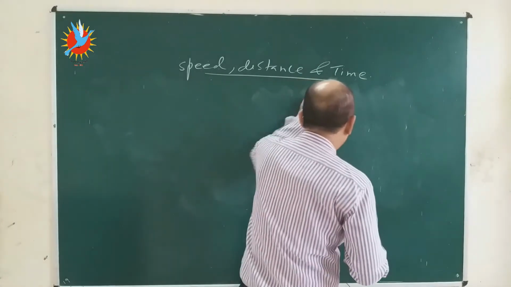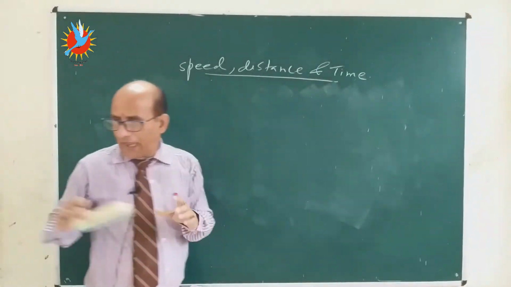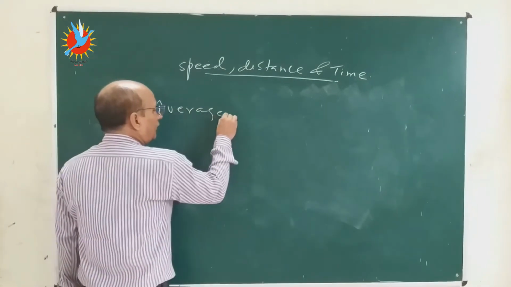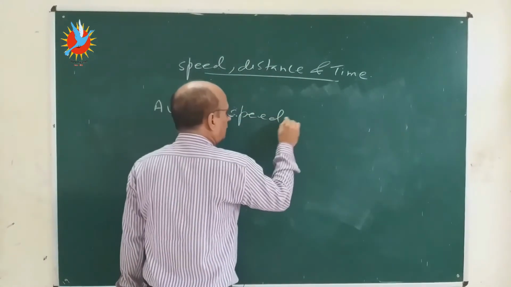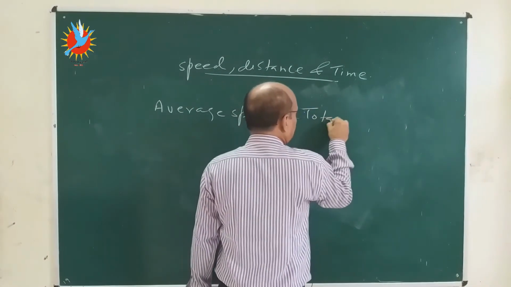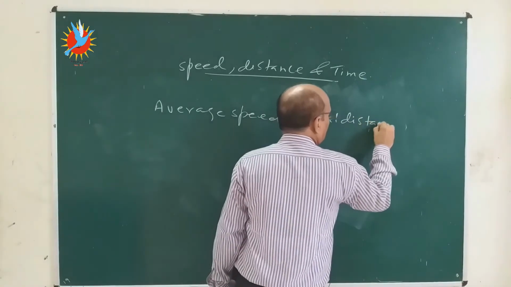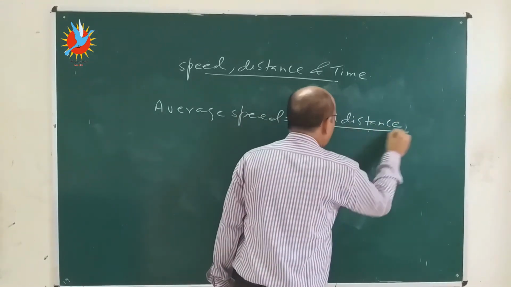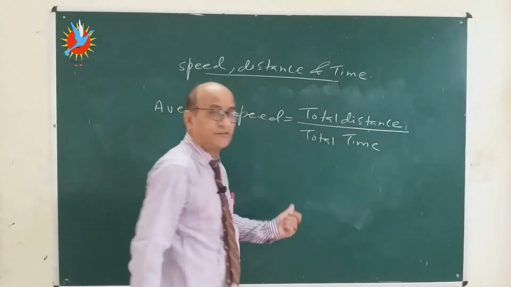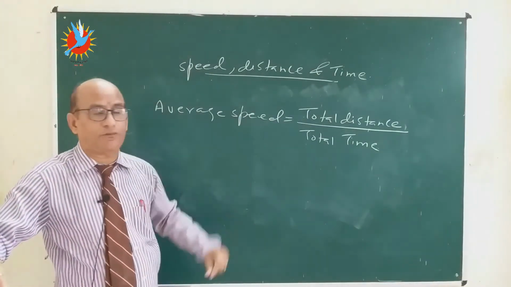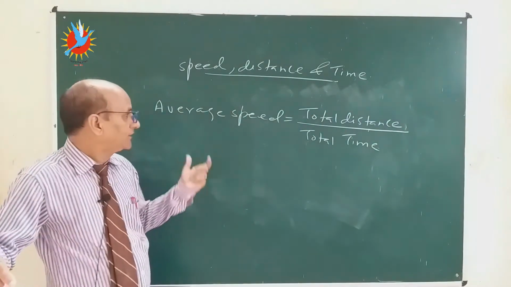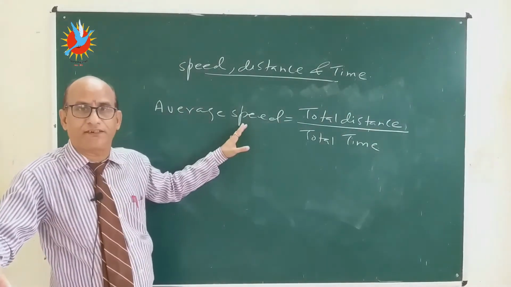Now one more thing is given, average speed. There are also so many questions on this topic. What is the average speed? This is the total distance traveled divided by the total time taken. What is the meaning of total distance, and what is the difference from the distance word used in the previous formula? What is the logic of this average speed?